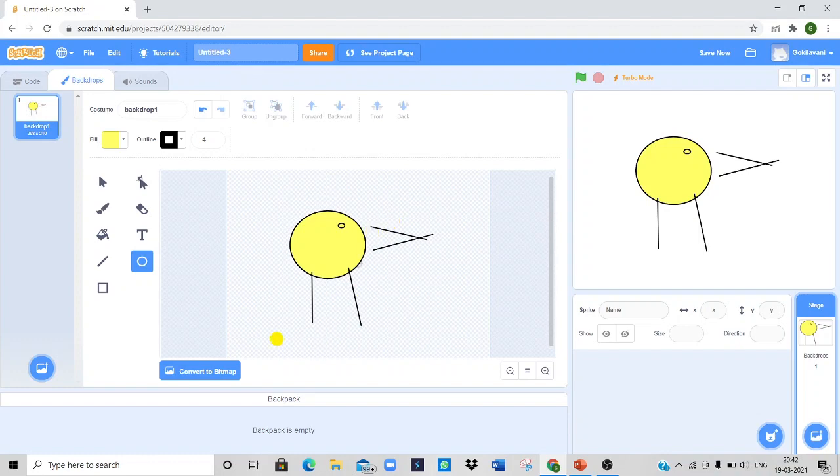The new sprite appears on the stage and gets added to the sprite list as we have created it. You can drag and move the sprite to a desired position on the stage, like this. Or you can also change the coordinates to change the position of the user-built image. For that, we have to select this button to move it on the screen.